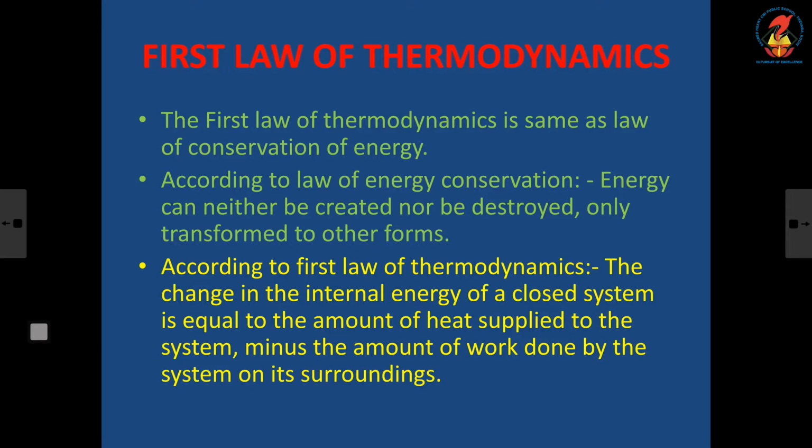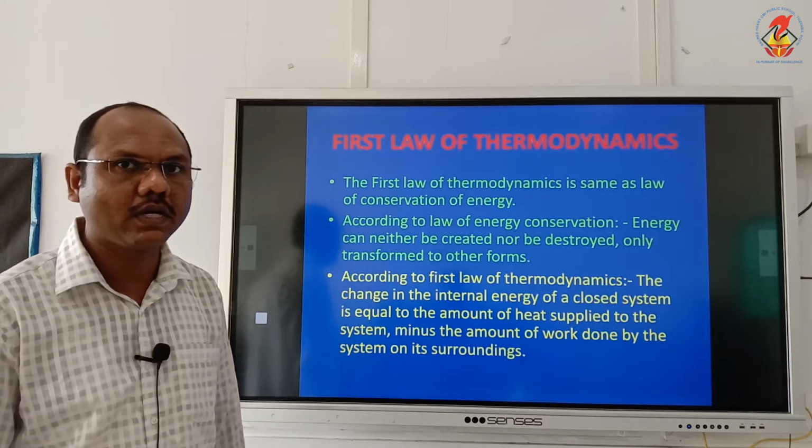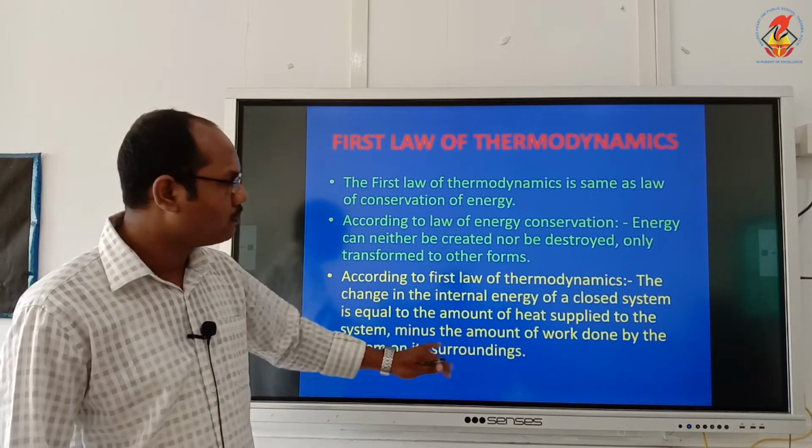Now read this statement. According to the first law, the change in the internal energy, that means delta U, of a closed system is equal to the amount of heat supplied to the system, that means delta Q, minus the amount of work done by the system on the surroundings, that means delta W. So delta U is equal to delta Q minus delta W. Okay? Yes. So please write.